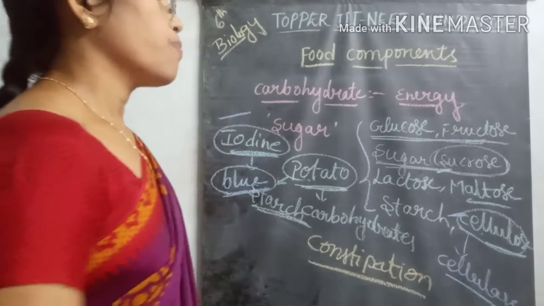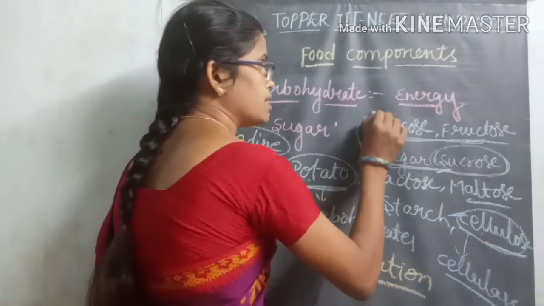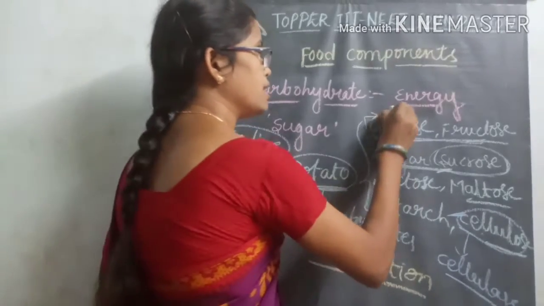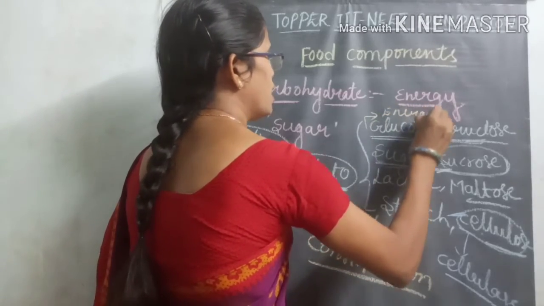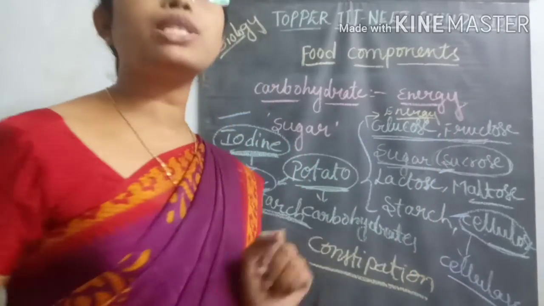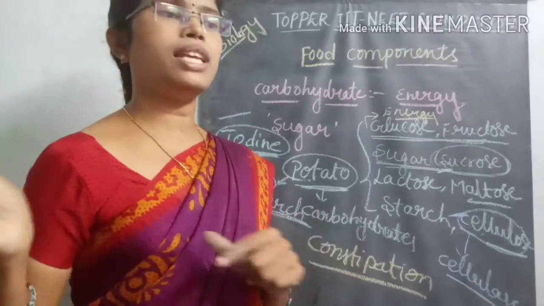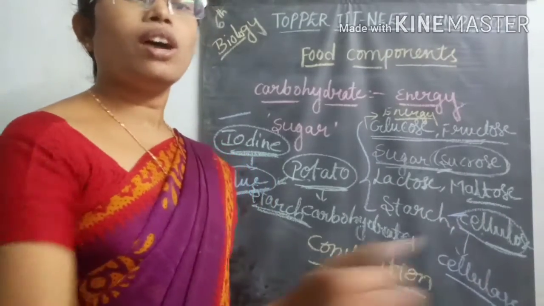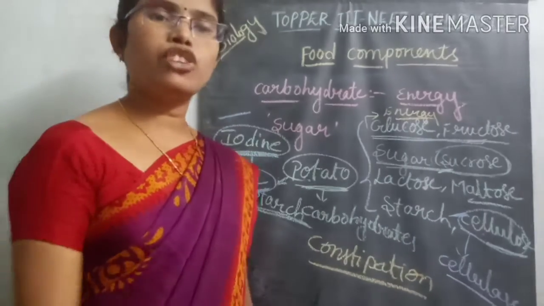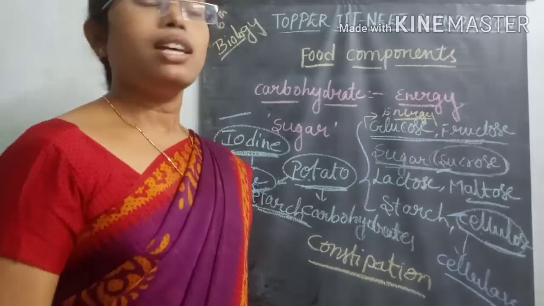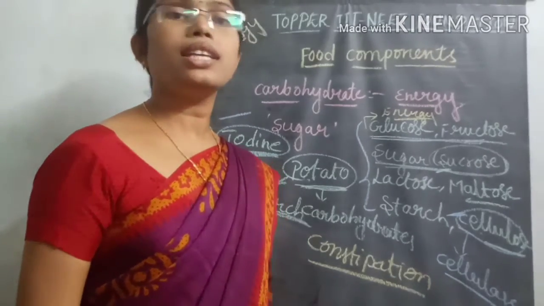That's why the carbohydrates which we take in the form of food material mainly give energy. If you observe some sports persons, for example, they play a round of cricket or football or basketball, then immediately come and drink some glucose-containing items.